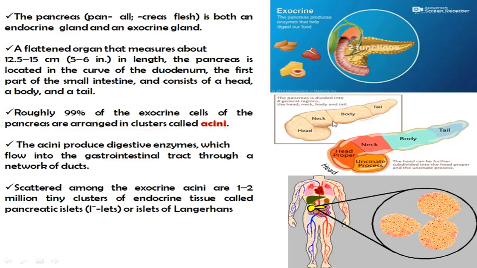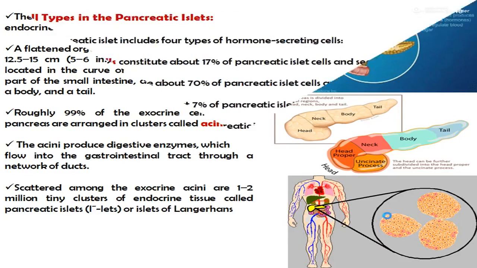Roughly 99% of the exocrine cells of the pancreas are arranged in clusters called acini. The acini produce the digestive enzymes, which flow into the gastrointestinal tract through a network of ducts. Scattered among the exocrine acini are 1 to 2 million tiny clusters of endocrine tissue called the pancreatic islets, or the islets of Langerhans.